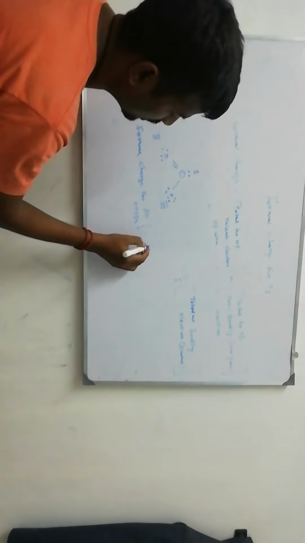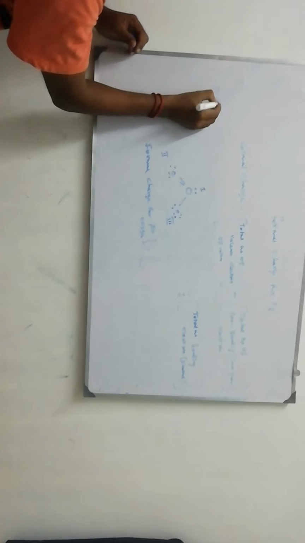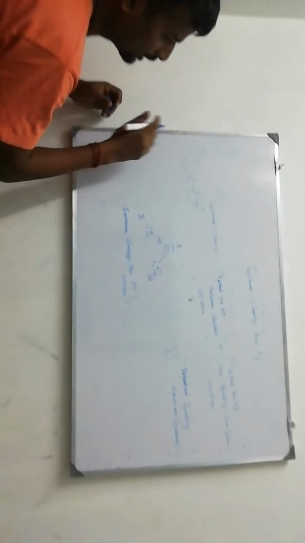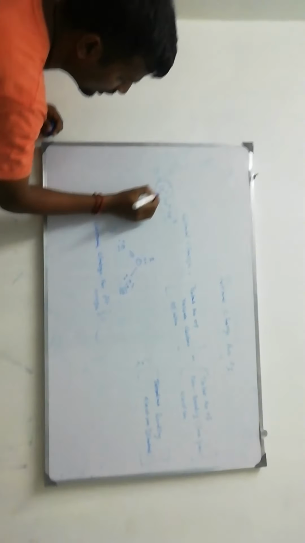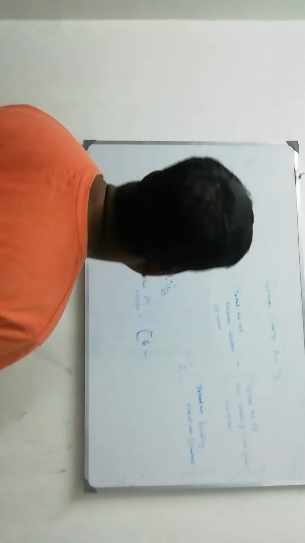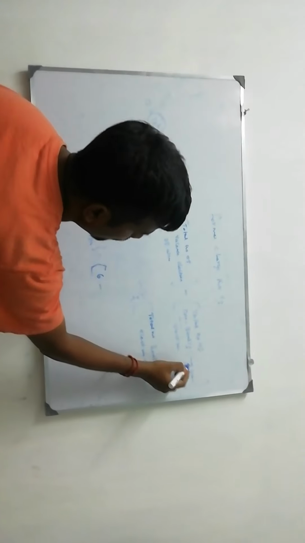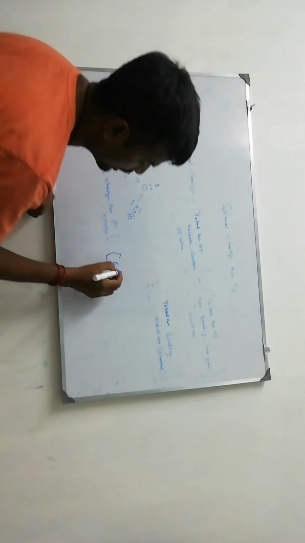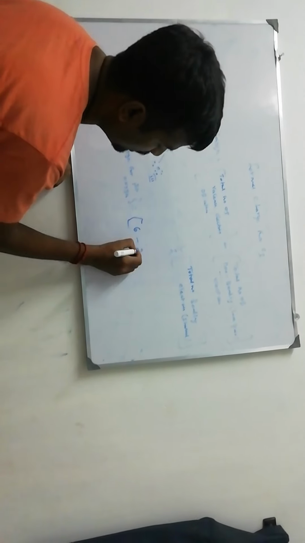What is the valence electron? For oxygen, we know 1s2, 2s2, 2p4. This is the valence electron, and the 1s is the inner shell electron. So 6 valence electrons. Minus how many non-bonding lone pair electrons? These 2 electrons are not involved in any bonding. So 6 minus 2.